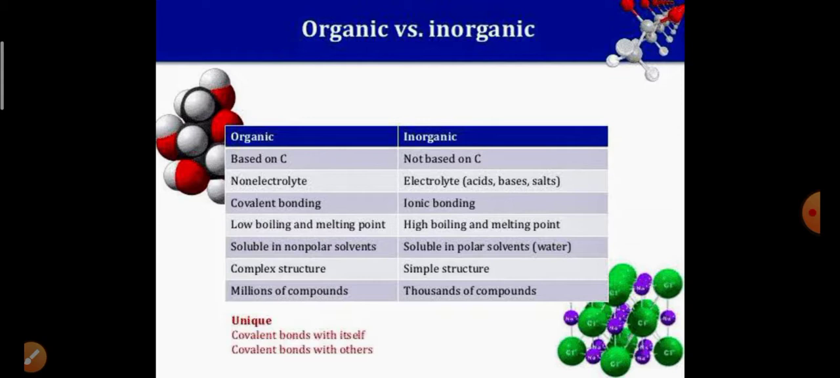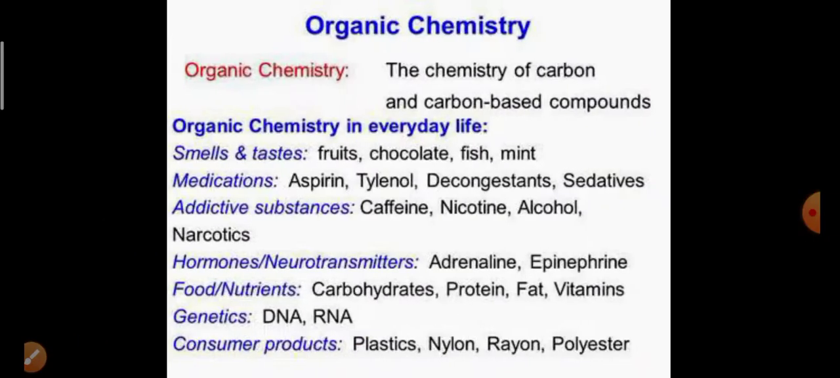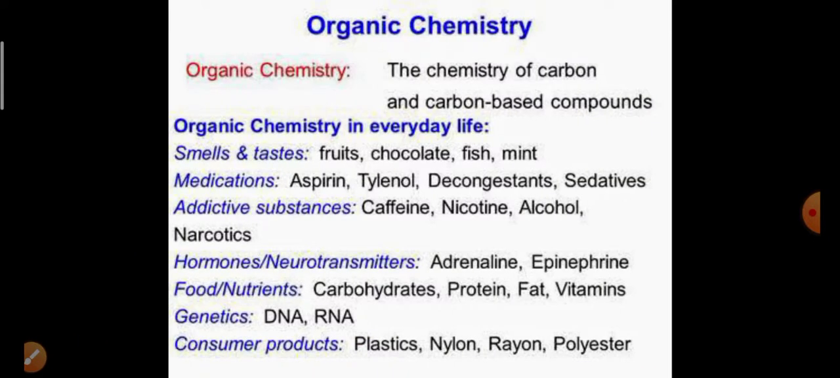I told you, carbon alone can prepare 3 million or more than 3 million compounds, and the remaining 117 elements combined also cannot produce 3 million compounds. Okay. So here we can say where the organic compounds are present.